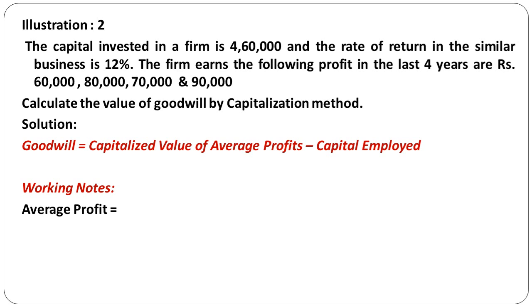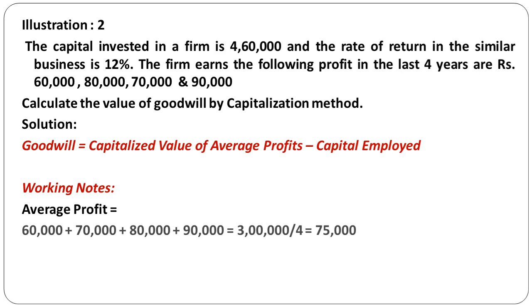How to calculate average profit? Make the simple average, right? That is 60,000, 70,000, 80,000, 90,000. Make the summation divided by 4. You will get 75,000. This is your average profit.